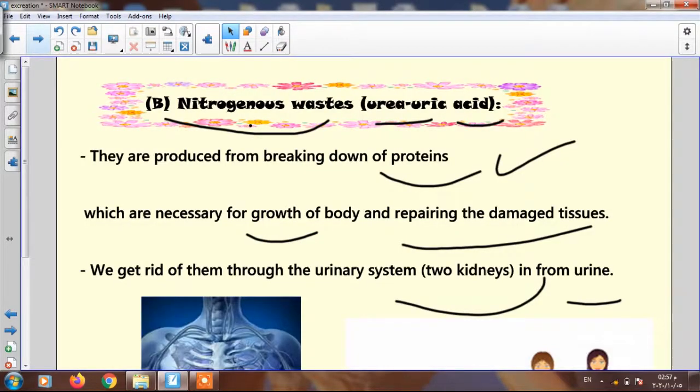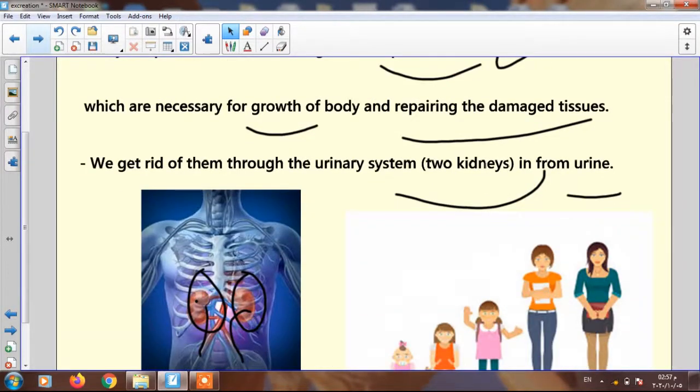Number two, nitrogenous waste, urea and uric acid, produced from breaking down the proteins which are necessary for growth and repairing the damaged tissues. And our body gets rid of nitrogenous waste, urea and uric acid, through the two kidneys, in the form of urine.